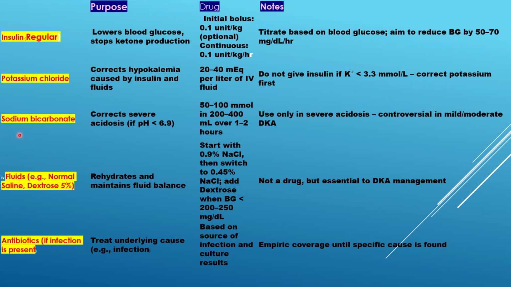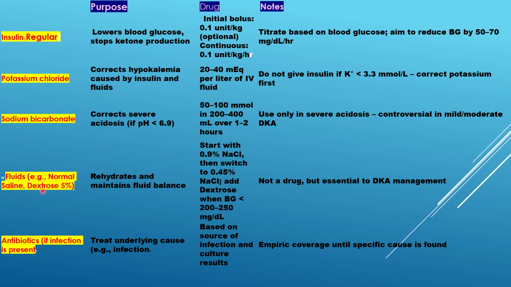Then the next thing is sodium bicarbonate, to correct severe acidosis. If the pH is less than 6.9, then we can give sodium bicarbonate, 50 to 100 millimole in 200 to 400 milliliter over 1 to 2 hours. Use only in severe acidosis.